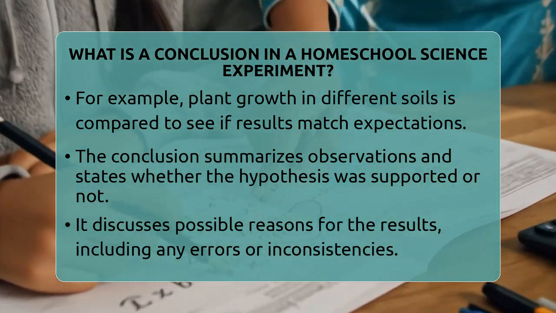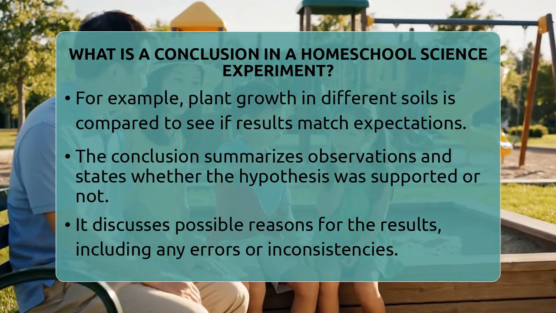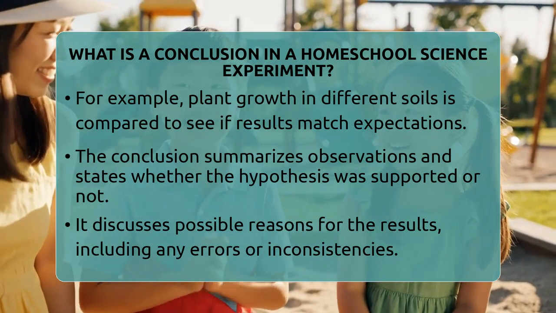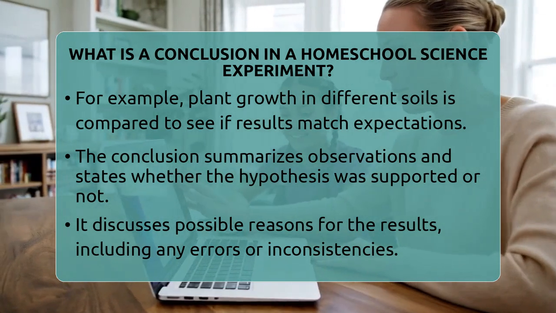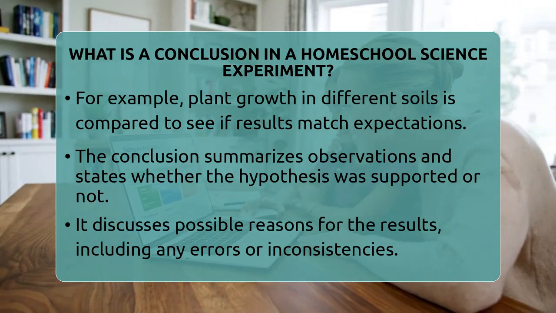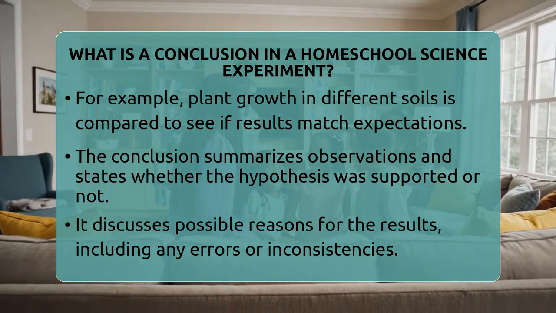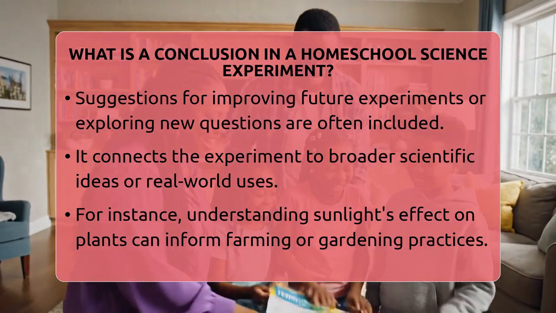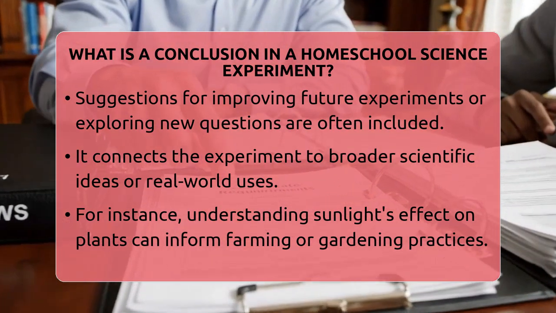The conclusion involves summarizing these observations and explaining whether your results support or contradict your initial hypothesis. If your hypothesis was that plants grow taller in nutrient-rich soil, and your data shows that they do, then your conclusion confirms this. If the data does not support it, then the conclusion explains that the hypothesis was not supported by the experiment. A well-crafted conclusion also discusses possible reasons for the results.